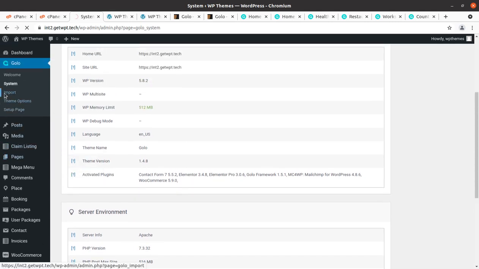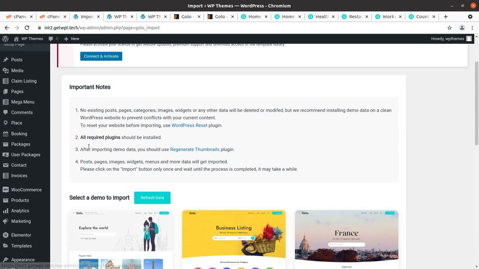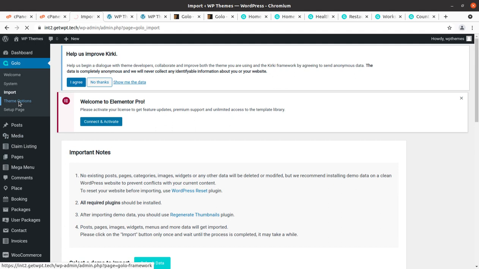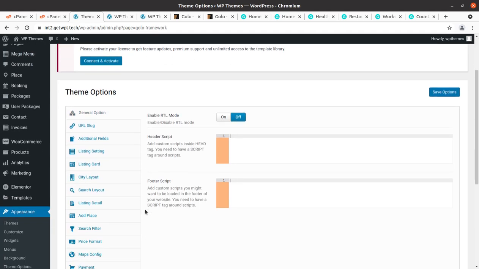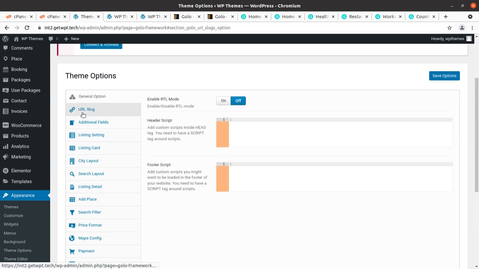Import we have already used, and this is the import screen, and now it is theme options. So I will show you the theme options we have to control our website. This is the general option: enable RTL mode, header script and footer scripts, and the URL slug are here.